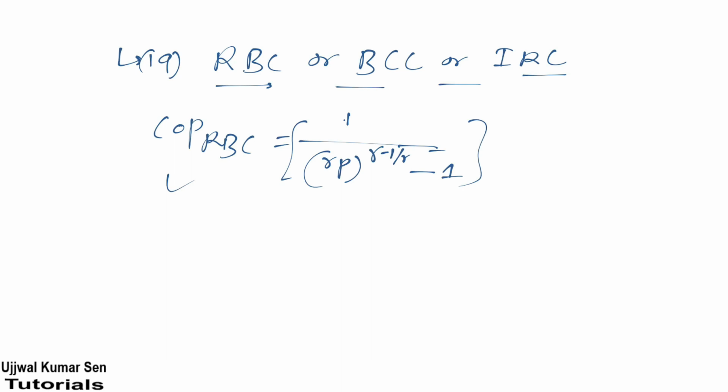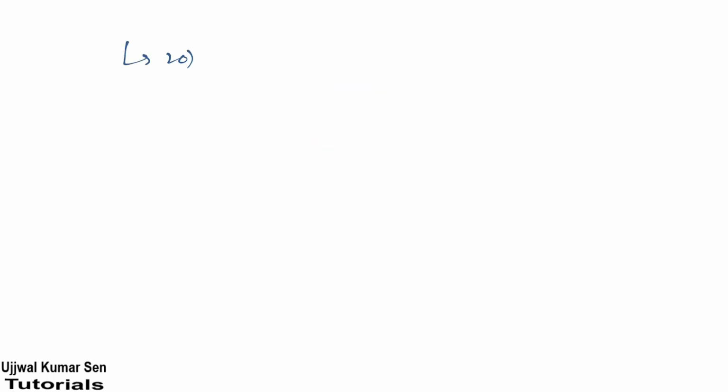So till now we have done a lot of formulas. Now we need to do a few more. 20th. Now we're talking about psychrometry. And in case of psychrometry, there are two important things. Those are what? Omega. Omega means what? Specific humidity.